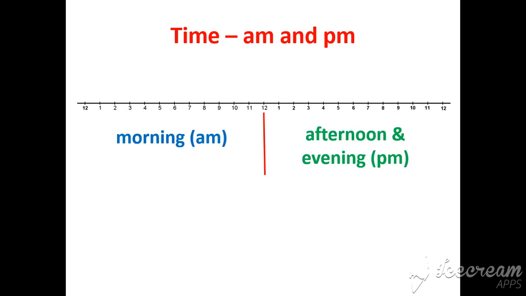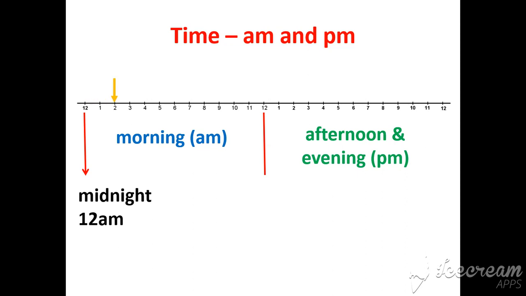Right, so this is how a day works, right? We've got our morning and our afternoon and evening. Morning is AM, afternoon and evening is PM, right? So we know the day starts at midnight. 12 midnight is 12 AM. Most of us are sleeping by then. That's when the day officially starts.